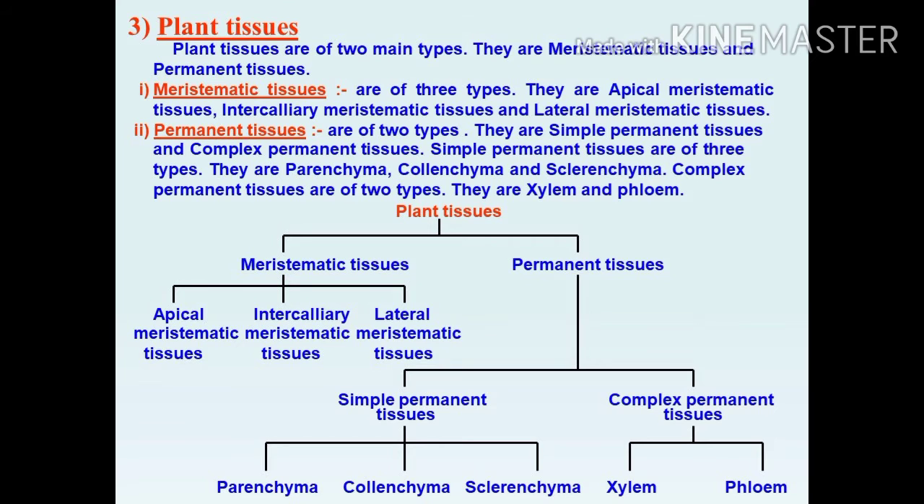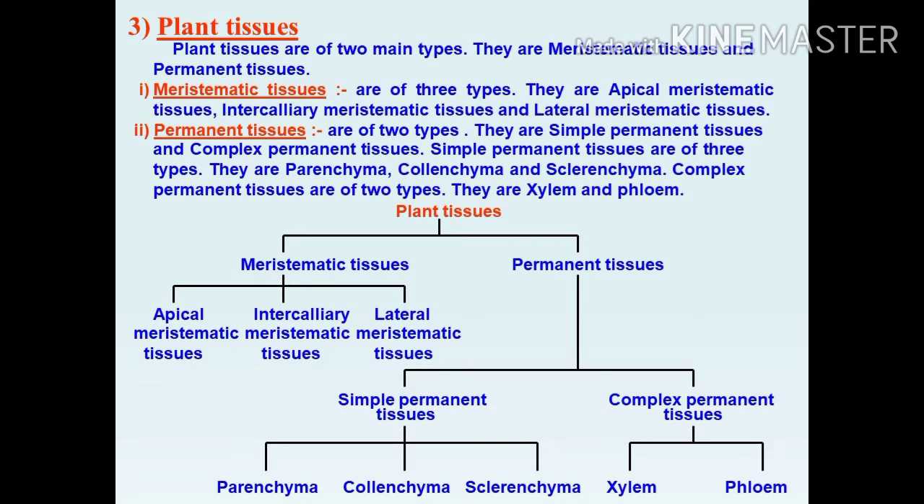Meristematic tissue is present at the growing tips of stems and roots, and it helps to increase the length of the stem and root. Apical meristem is present at the tip of the stem and root. The girth of the stem and root increases due to lateral meristem.